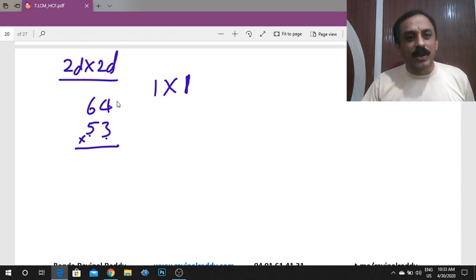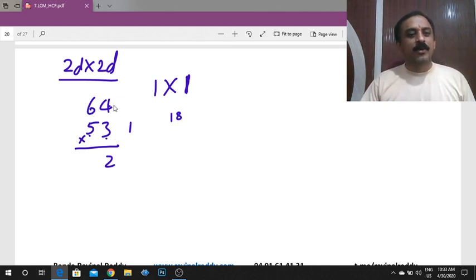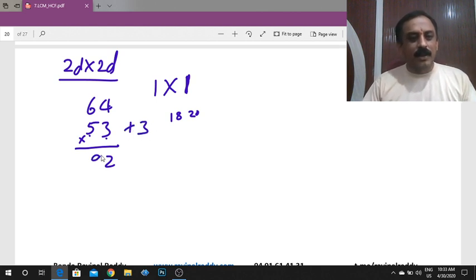What is 4 into 3? 4 into 3 is 12. Carry 1. The next one is cross multiply. 6 into 3 is 18, and 4 into 5 is 20. 18 plus 20 is 38. 38 plus 1 is 39.